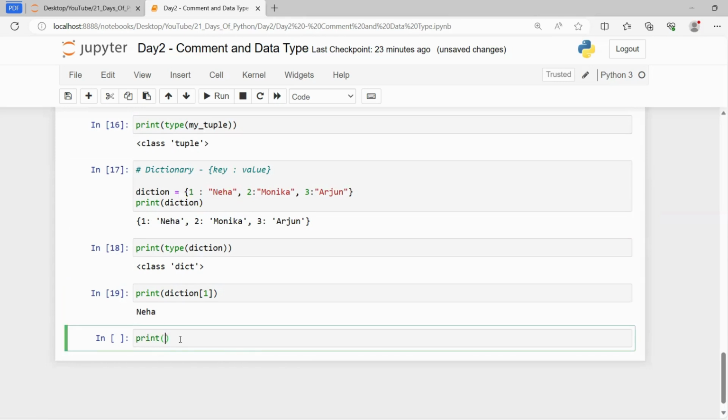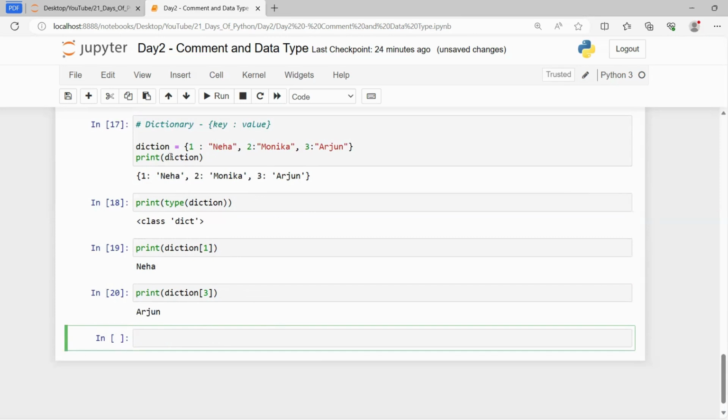Similarly, if I write diction and inside the big bracket I write 3, I will get the output Arjun. So dictionary is another kind of data type that is used to store key value pairs, and if you call the dictionary by its key, then the value gets printed.